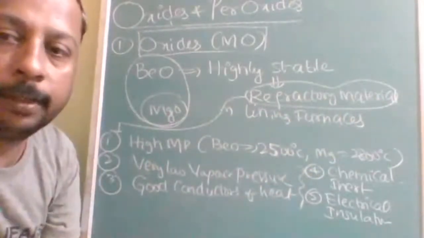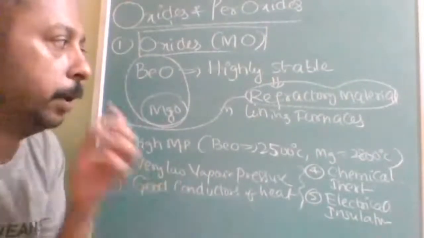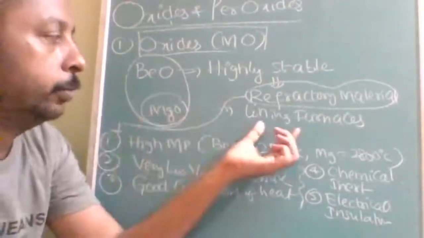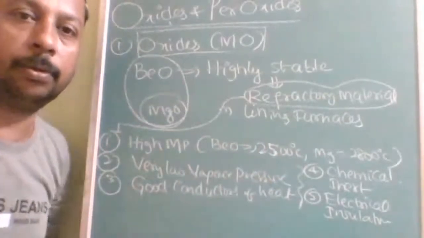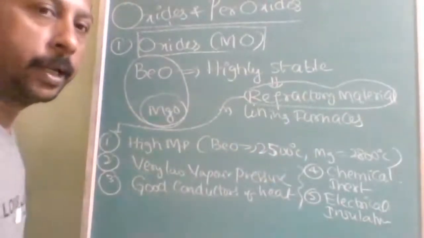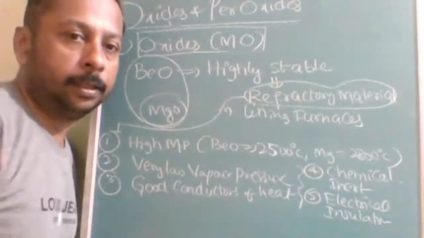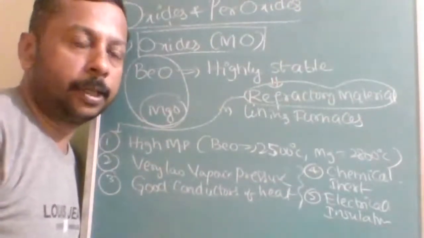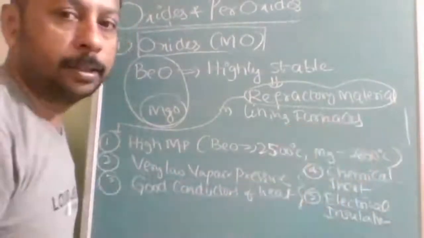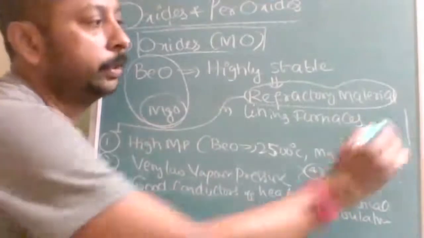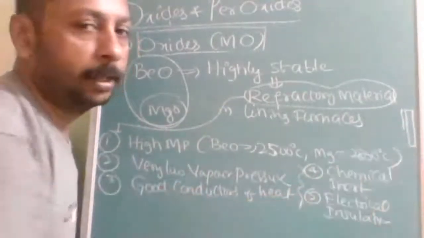What is refractory material? What are the characteristics? Where is it used? I am going to tell you here. It is used in the lining of the furnace. I think everybody knows what a furnace is, or maybe not. It is an apparatus, a system or arrangement, used in the extraction of metals, like a blast furnace. Is this understood? Inside that there will be a layer called fire bricks.